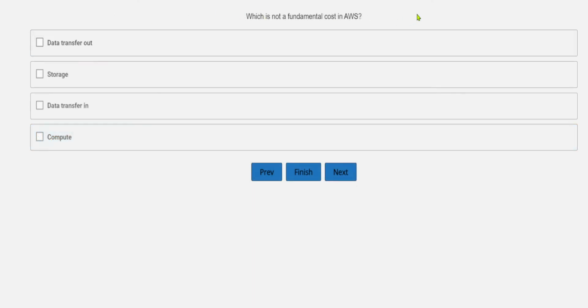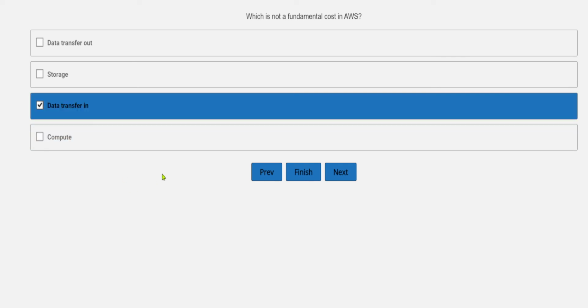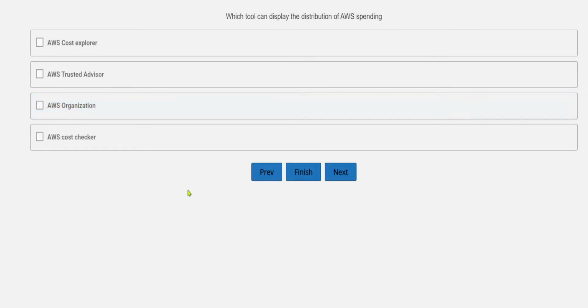And which is not a fundamental cost in AWS? So let's see what options are available over here. Data transfer out is one option given to you, and storage, data transfer in, and compute. So obviously, data transfer in will not come under your fundamental cost, so that is free. Okay, so yes, data transfer in is the correct one.